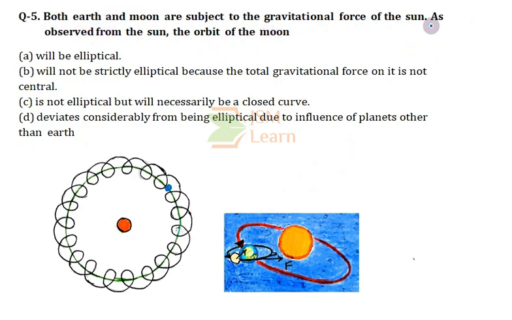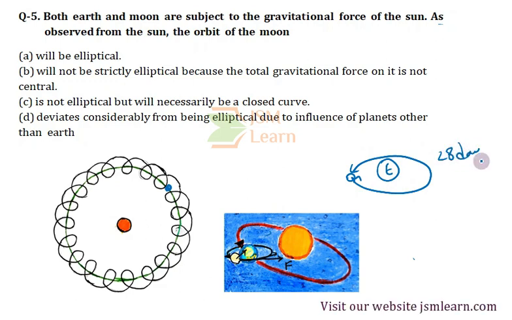Now, they are asking us to depict the orbit of the Moon when observed from the Sun. See, when we observe from the frame of reference of the Earth, we know that the Moon revolves around the Earth, and it takes 28 days to complete one revolution.